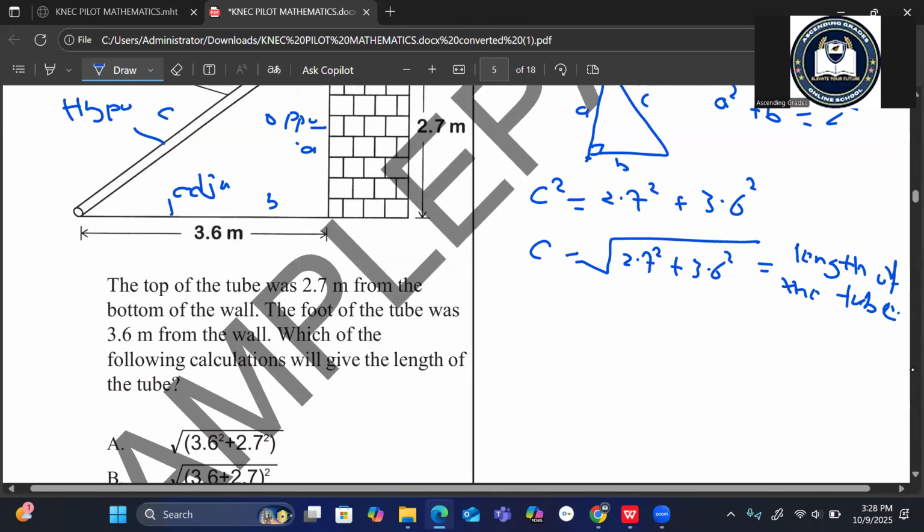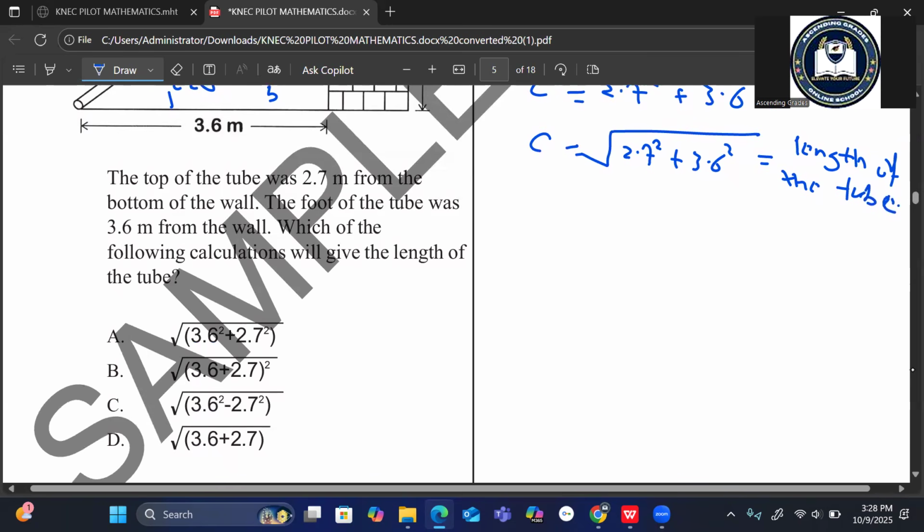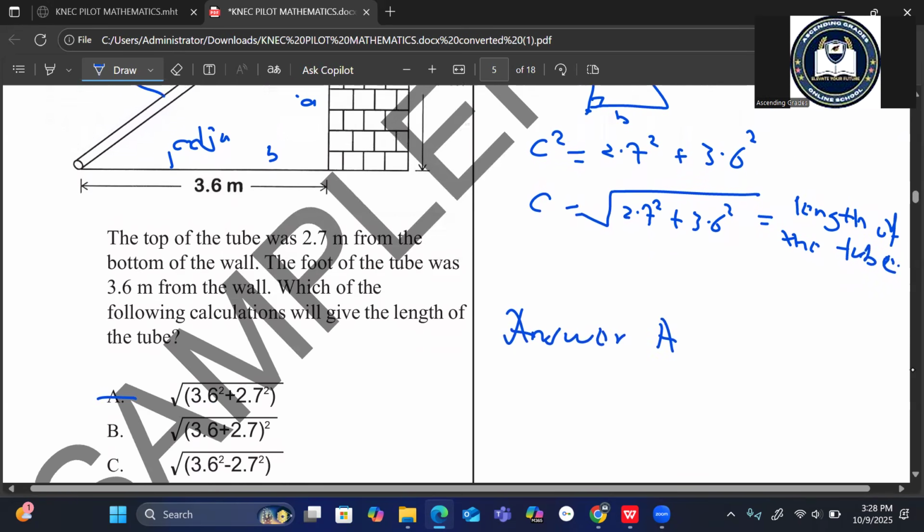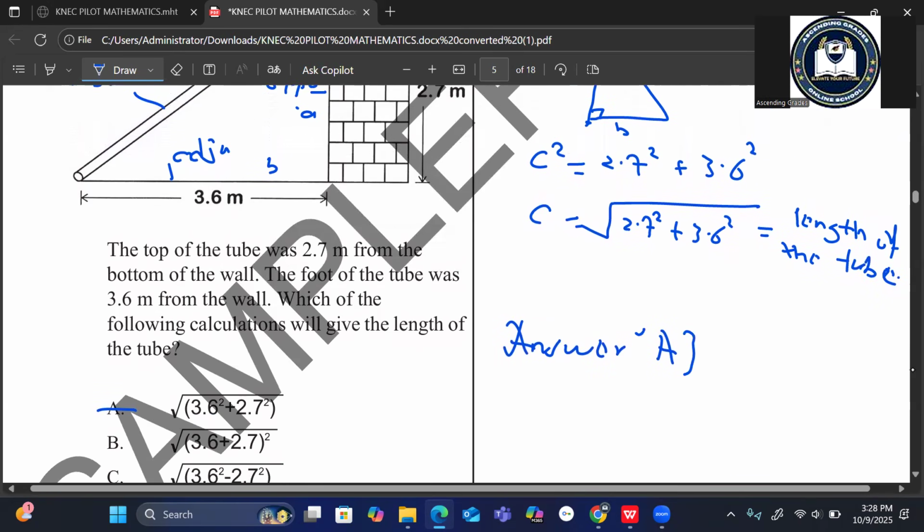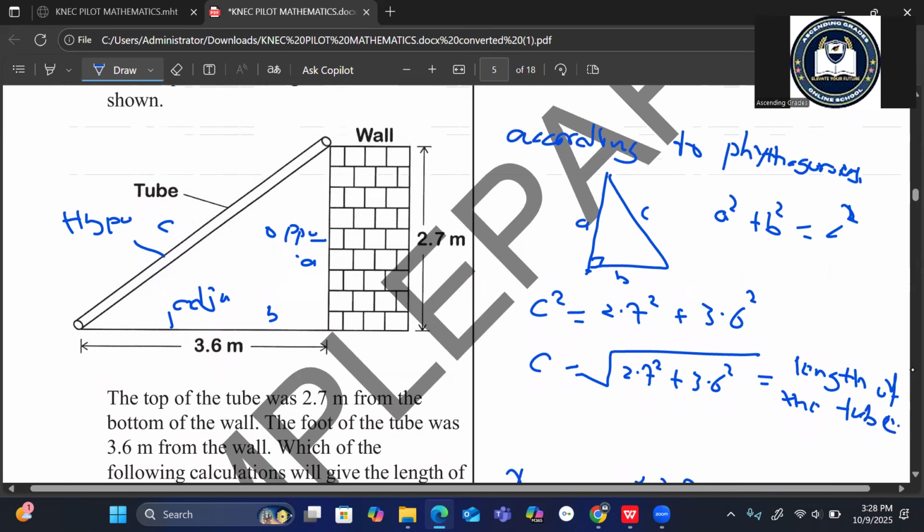That is the length of the tube. So the answer which matches that is answer A: the square root of 3.6 squared plus 2.7 squared. That is our answer.